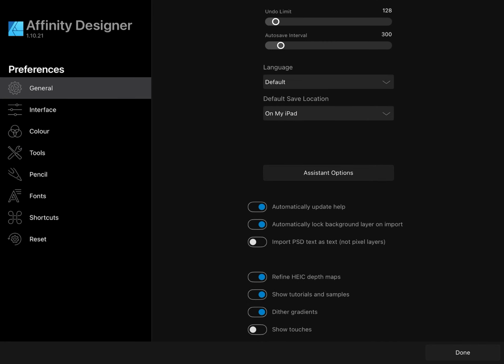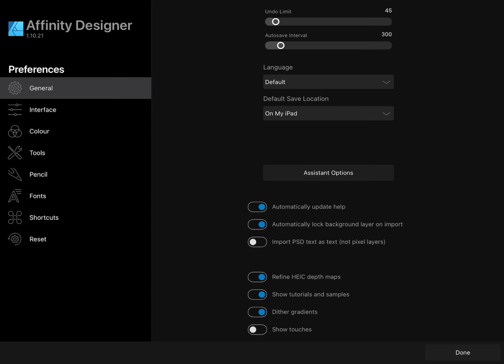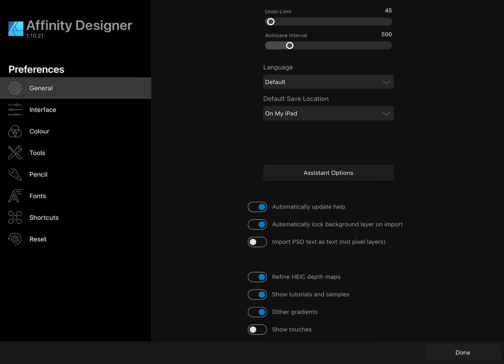I went to the settings menu and changed the undo history to 45 and the save interval to 500. You can mess around with the settings as you wish, these are just the values I ended up settling on, but for me it seems to have completely fixed the issue. I haven't had a freeze since, and I was getting one probably every single time I went to draw.